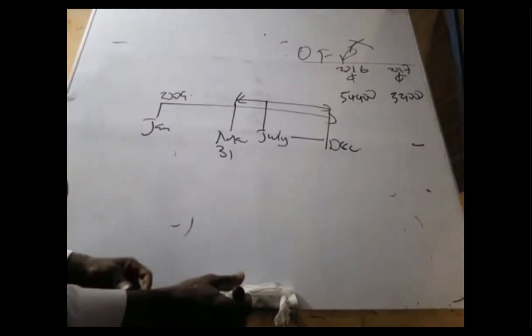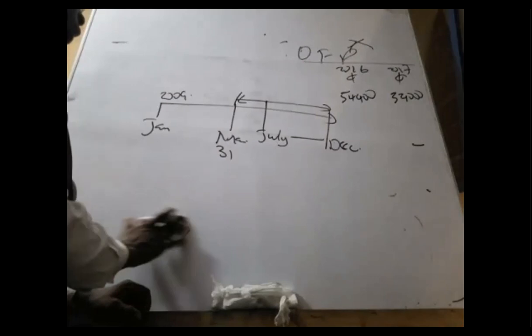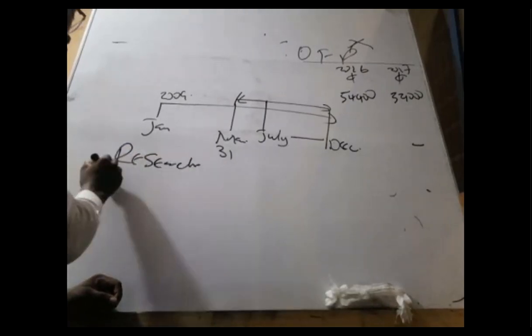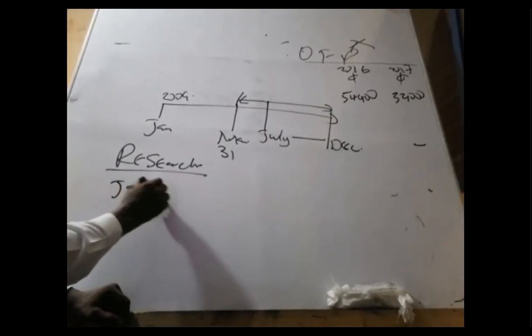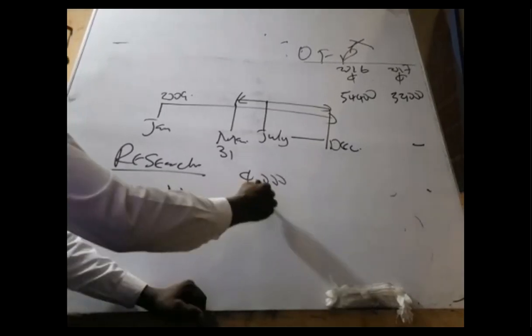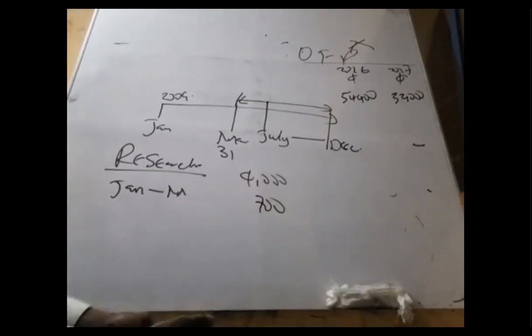So this is what we have to do. First of all, tell the examiner that they incurred 400 per month. If you are looking for research cost, first from January up to March, working in thousands, they incurred 700, out of the 7 million.